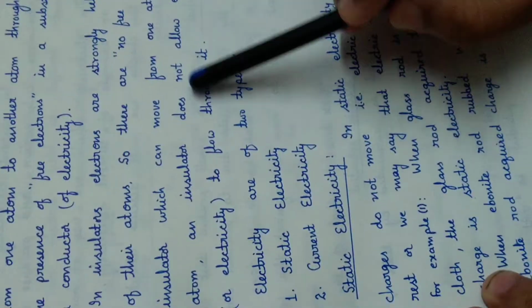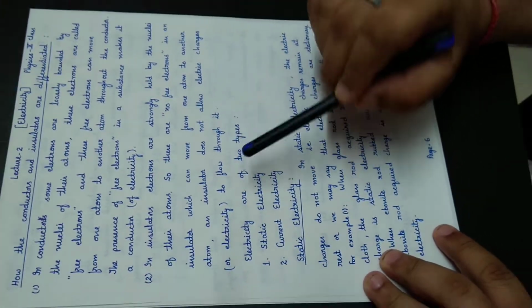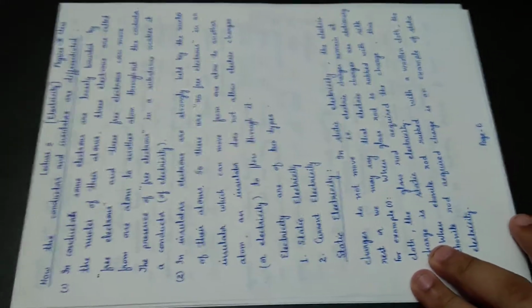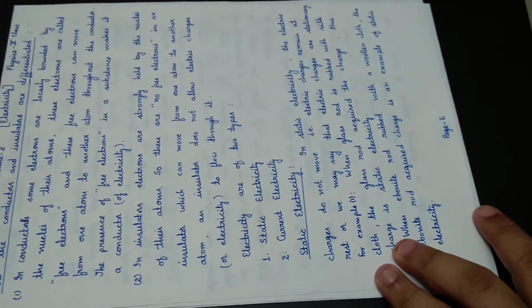An insulator does not allow electric charges or electricity to flow through it, because in an insulator there are no free electrons, and hence it does not allow electricity, and that's why it is called a bad conductor.